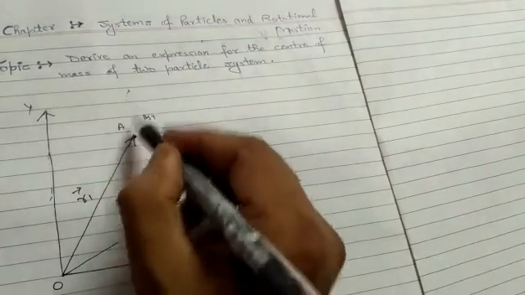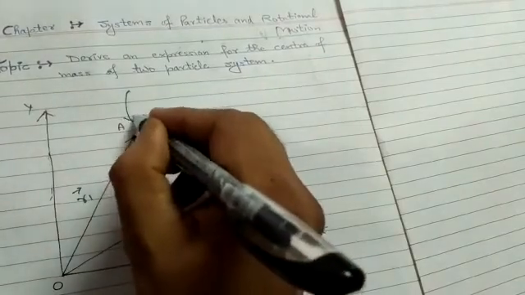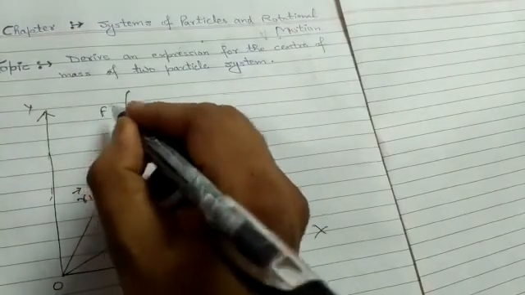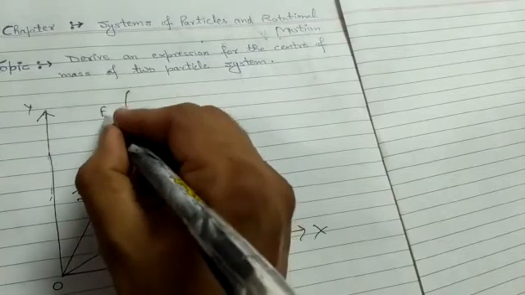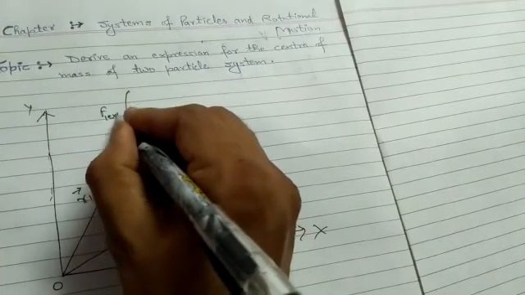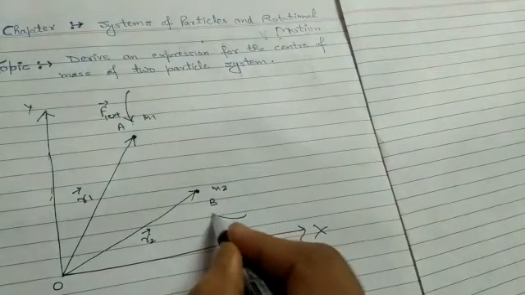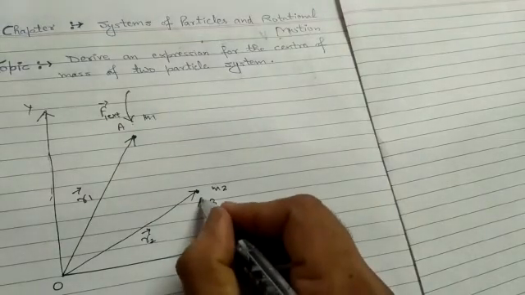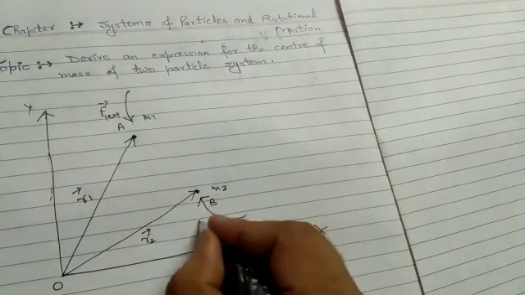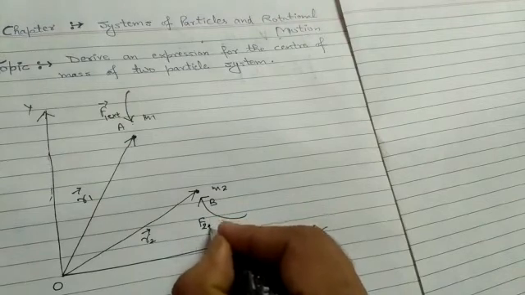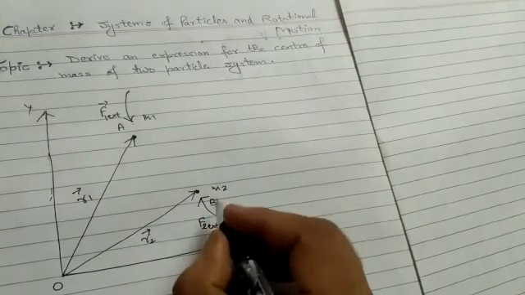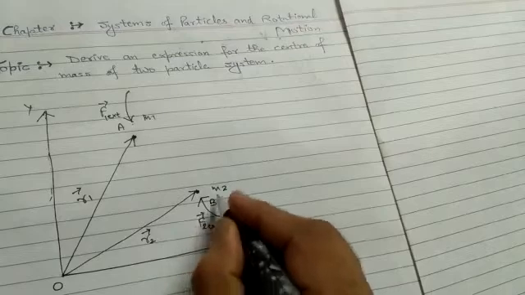Now from outside, apply an external force. F1 external force is applied on the first particle. Likewise, from outside we also apply a force F2 external on the second particle having mass m2.